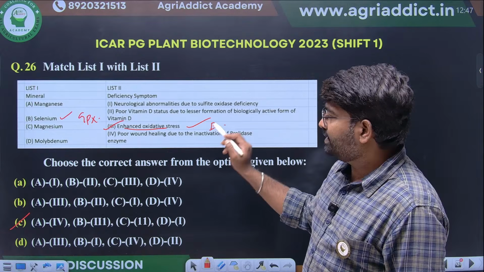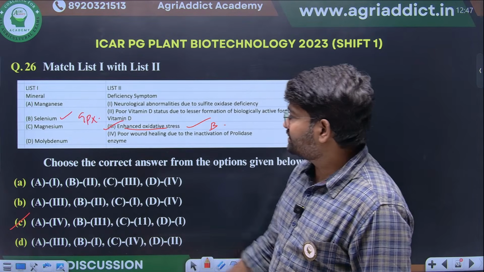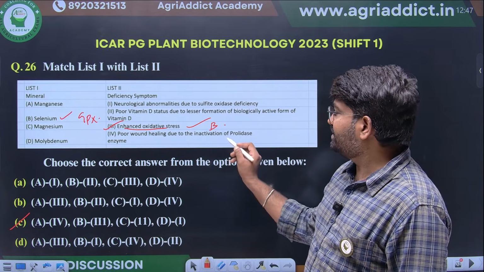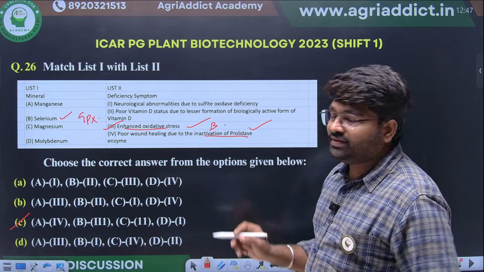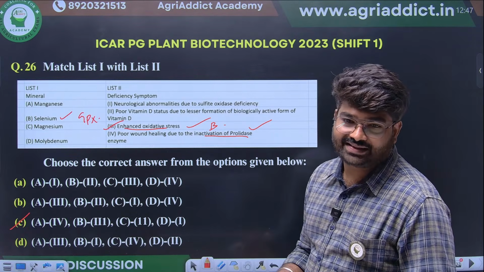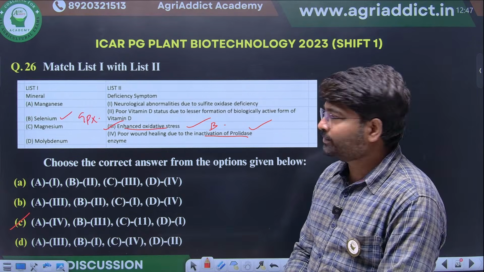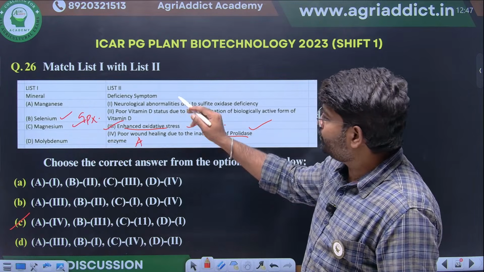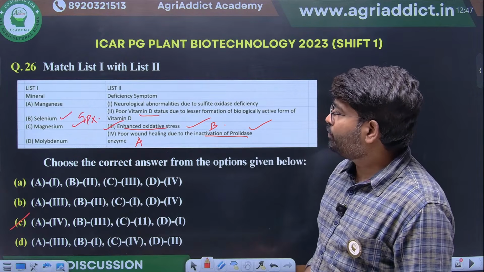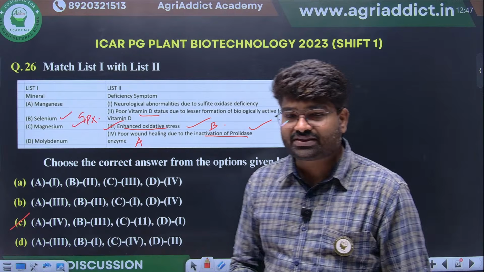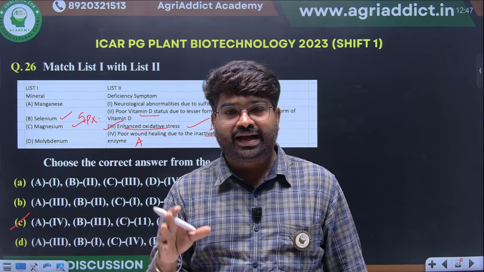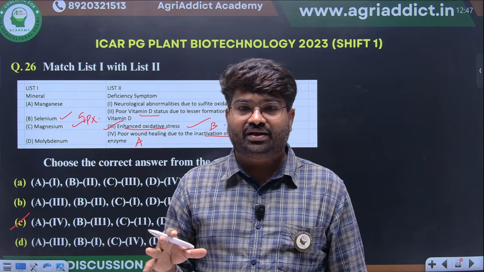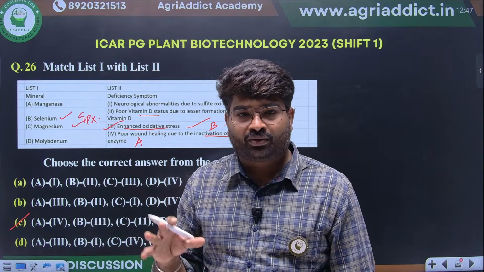B. Manganese. If manganese is deficient, it will inactivate the prolidase enzyme. Prolidase enzyme will be inhibited. Magnesium, what will it do? Poor vitamin D status will be there because all the enzymes that are involved in vitamin D synthesis require magnesium as a cofactor.